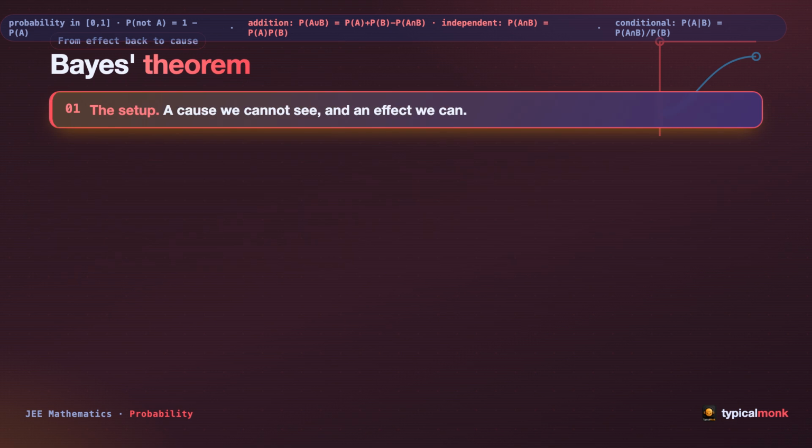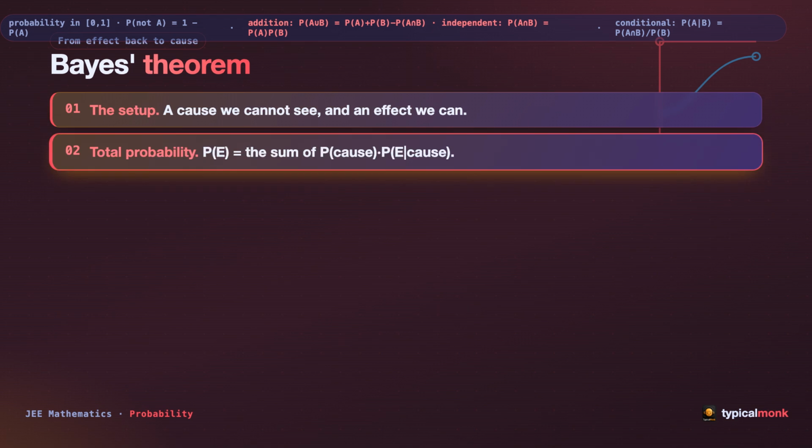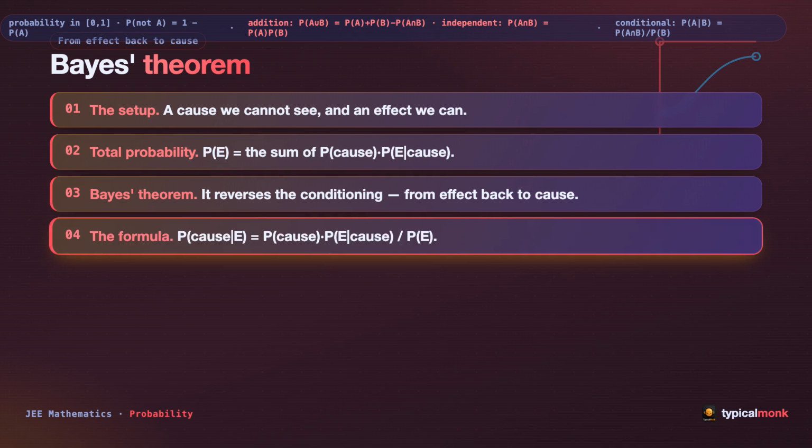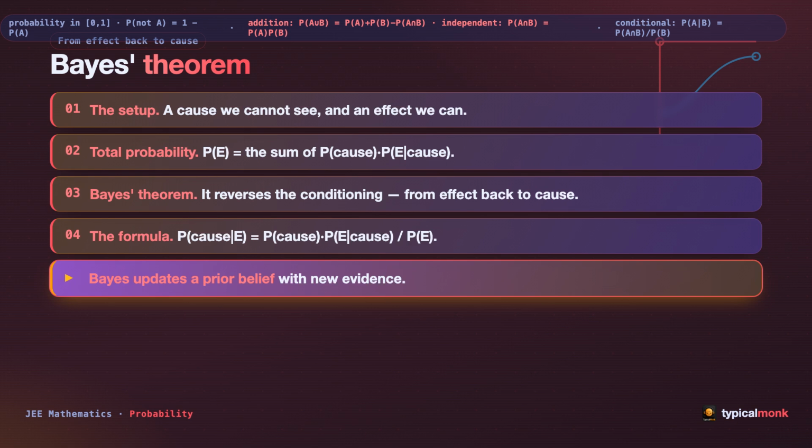Now Bayes theorem. The setup: a cause we cannot see and an effect we can. Total probability: P of E equals the sum of P of cause times P of E given cause. Bayes theorem reverses the conditioning, from effect back to cause. The formula: P of cause given E equals P of cause times P of E given cause over P of E. Bayes updates a prior belief with new evidence.